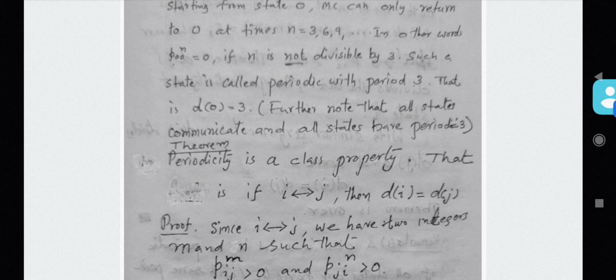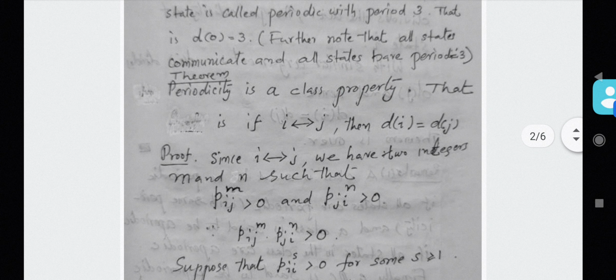But before that, you can check whether state 1 is having periodicity 3 and state 2 is also having periodicity 3. Using the same way, you can check it. But further checking is actually not possible because we have a theorem. You see the theorem.